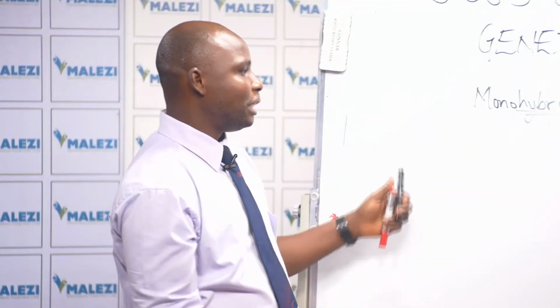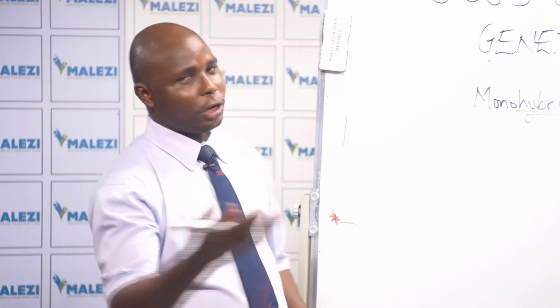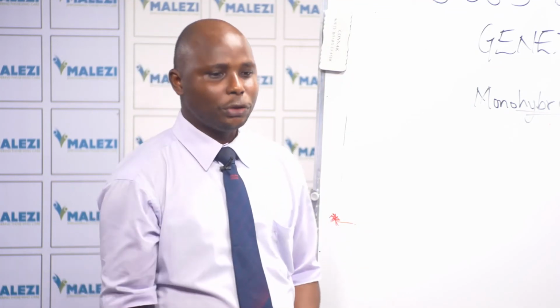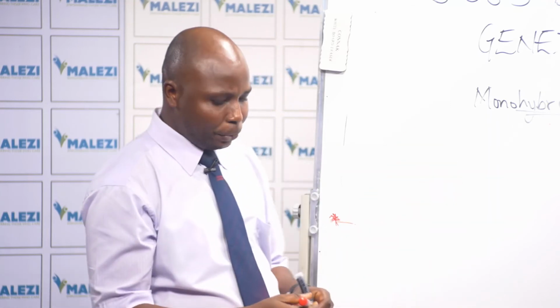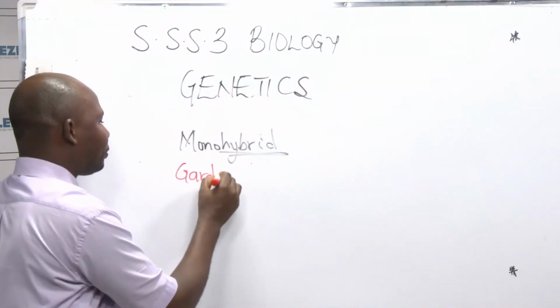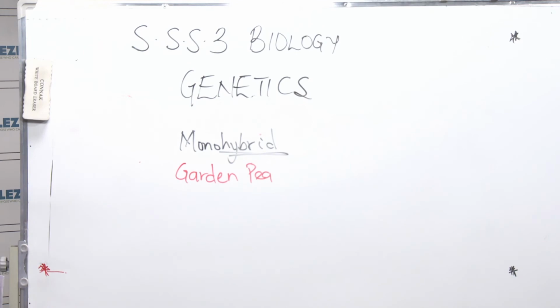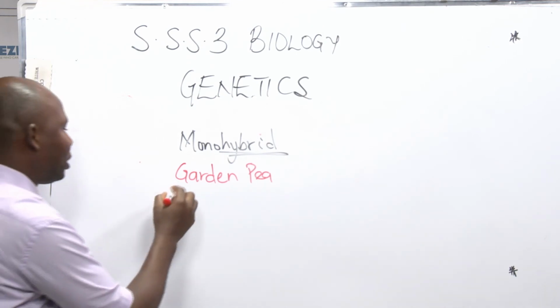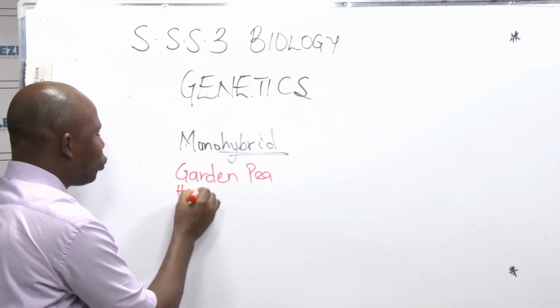And what did he do? He tried to find out how traits are passed from generation to generation. So he got a garden pea plant. Garden pea was what he used, and he just picked one character from it, which is color, or let's say height. Just one.